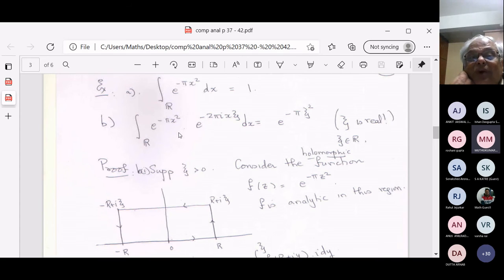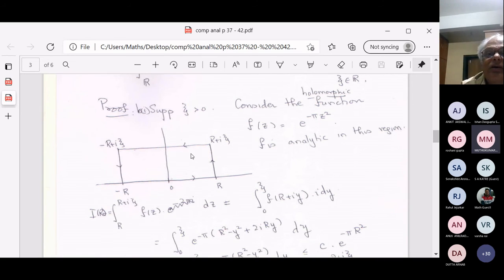Because e raised to minus 2 pi i psi in absolute value is less than or equal to 1. And therefore, the Fourier transform of that is well defined. It is some number because that function is integrable in dx.